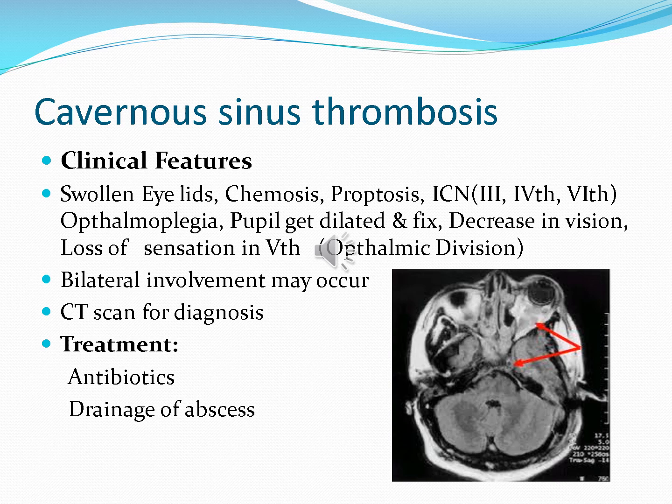And how will you differentiate orbital cellulitis from cavernous sinus thrombosis? There will be bilateral involvement seen in cavernous sinus thrombosis. So CT scan is the best to diagnose all these things, and if you are suspecting cavernous sinus thrombosis, you can also advise MRI. Treatment: because it is a life-threatening condition, neurosurgical opinion should be taken, and drainage of the sinus along with antibiotic and neurosurgical treatment should be given.